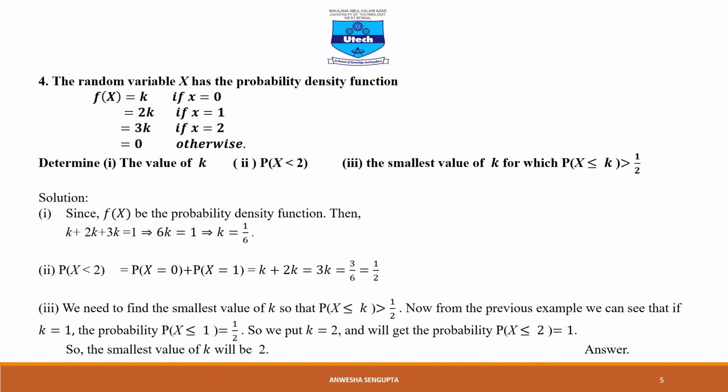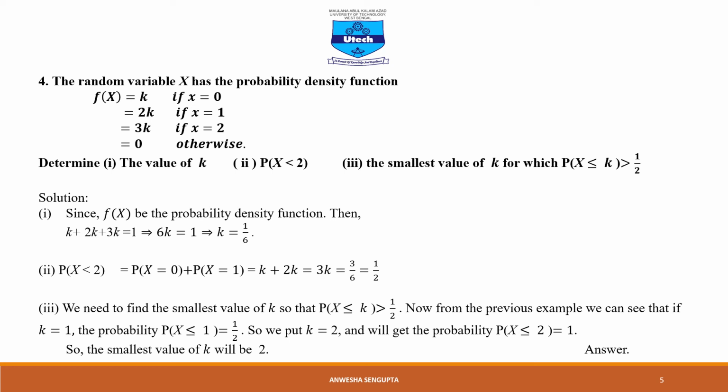Next, we need to find probability x less than 2. Look at the term x strictly less than 2. This is the same as probability x equal to 0 plus probability x equal to 1, as otherwise the value equals 0. So this will be k plus 2k, that is 3k, which is the same as half.